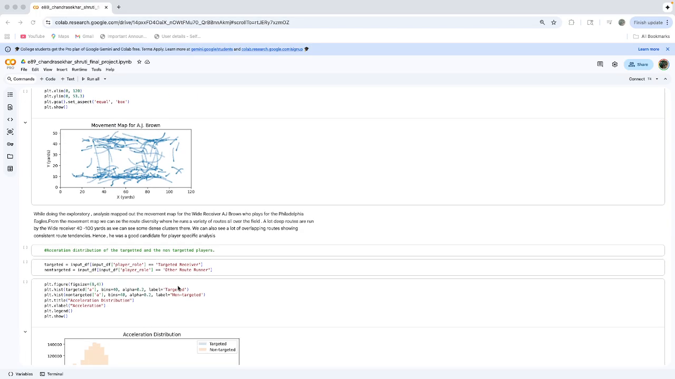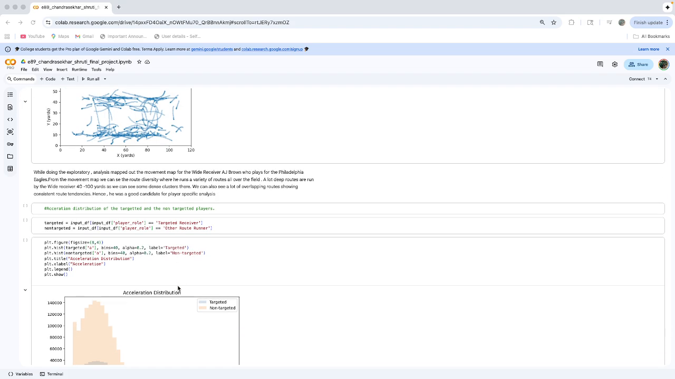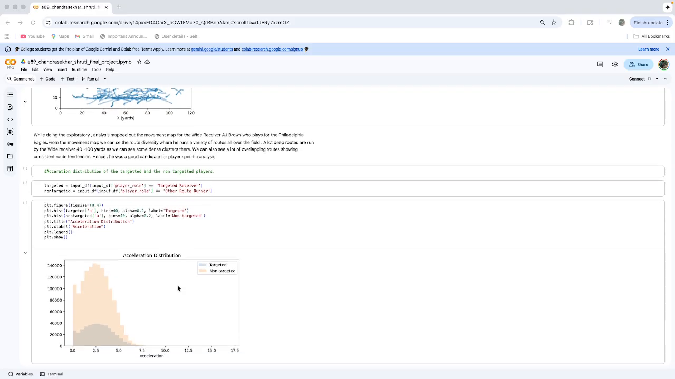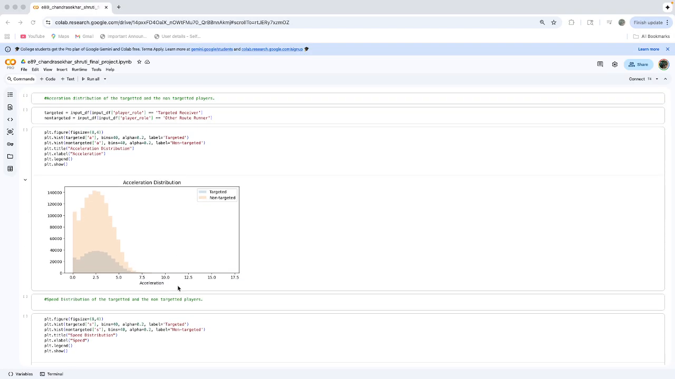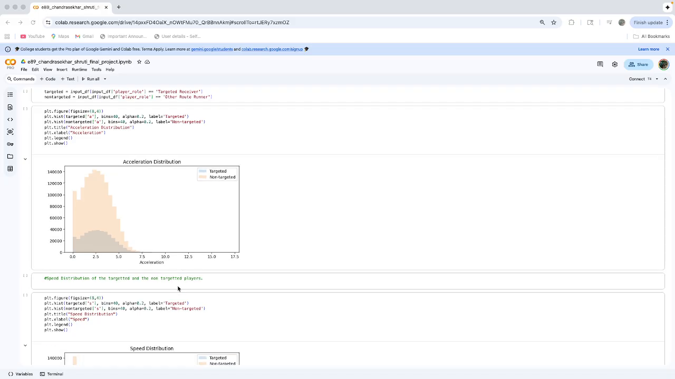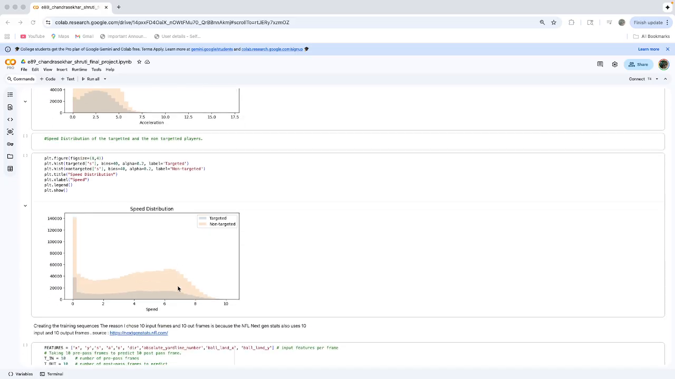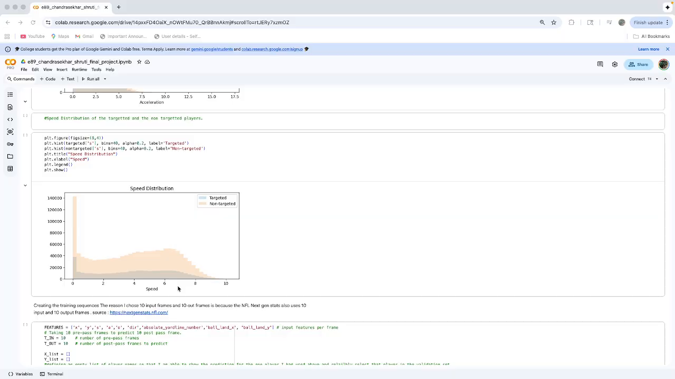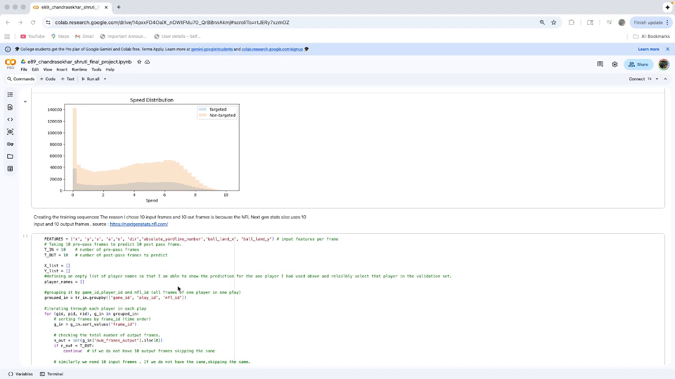After this, I've also done the acceleration and speed distribution for the targeted and non-targeted players. As you can see, the targeted and the non-targeted players display similar speed and acceleration patterns. So it's safe to conclude that a pass completion or incompletion depends on other factors, not just on speed and acceleration.